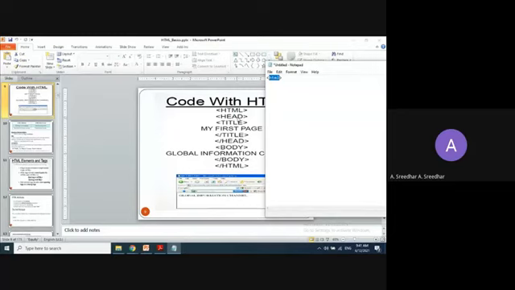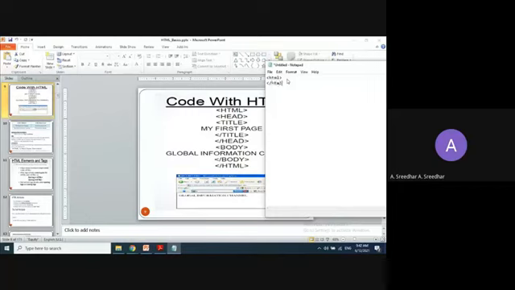Head is also one tag. Title is also one tag. Whatever word you specify in between the less than and greater than symbols is called a tag. So this is an open tag, and this is a closed tag. If it starts with a backslash, right?